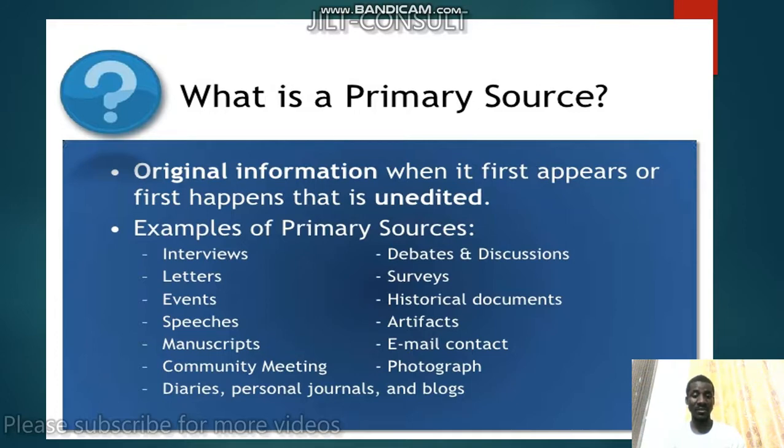Then we have the historical documents. Maybe some documents are already edited and are placed in a particular place. If you go to the library, you can have some of these documents there. You get primary source of information from there. Then we have artifacts, email contacts, photographs, and so on. There are a lot, but let's end this one here.